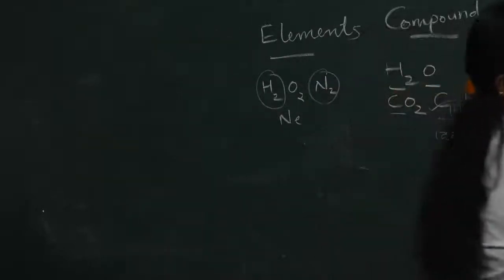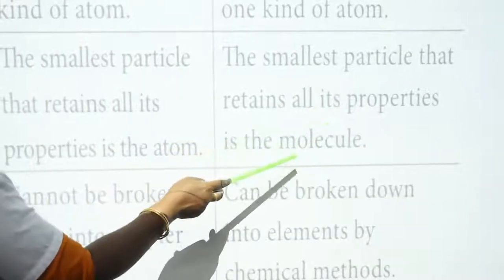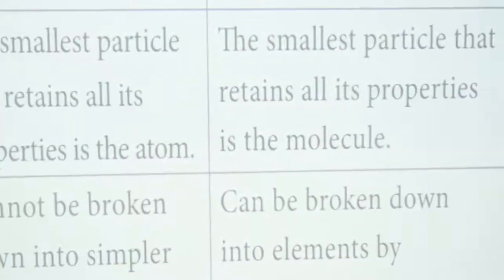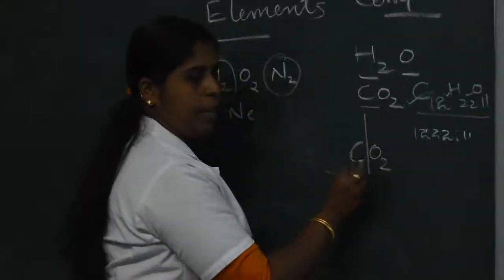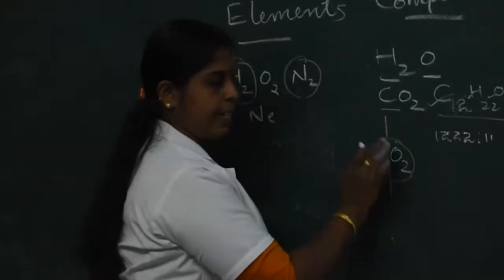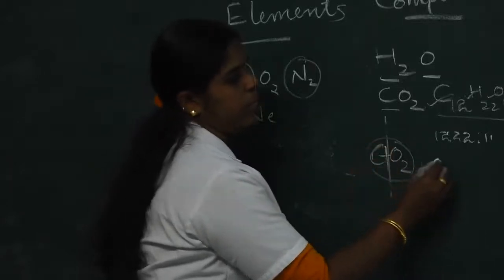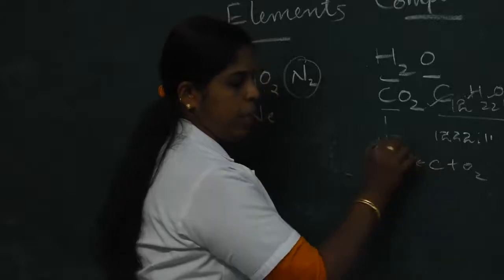Next, the second point: the smallest particle that retains all its properties is the molecule. In a compound, the smallest particle retains the properties of the compound. For example, a carbon dioxide molecule can retain the properties of carbon dioxide. If we split carbon and oxygen separately, it can't retain the properties of carbon dioxide.